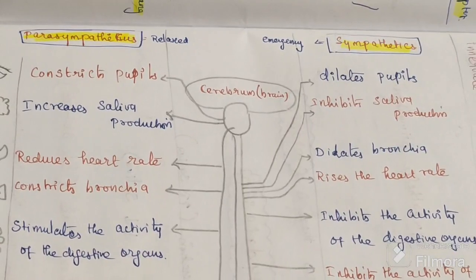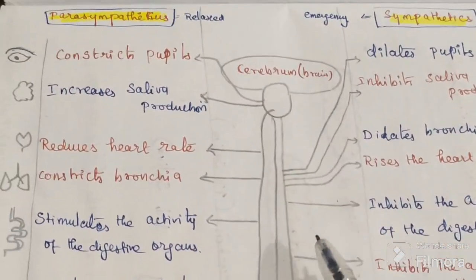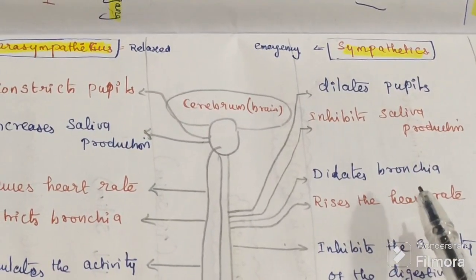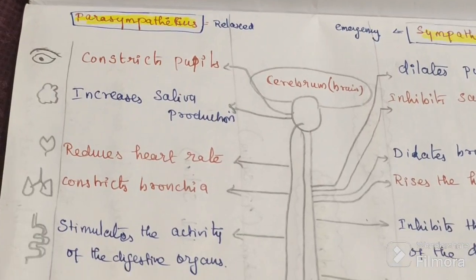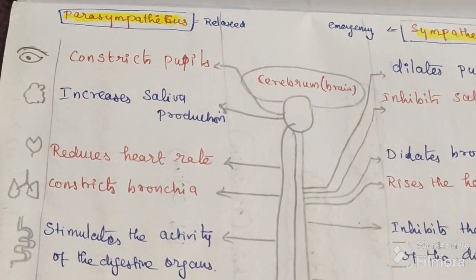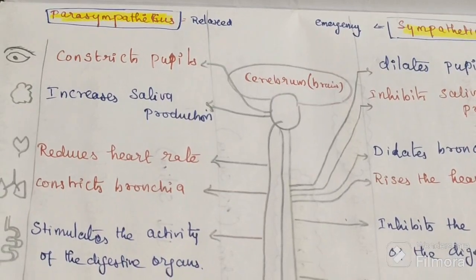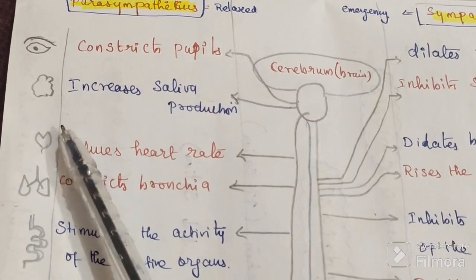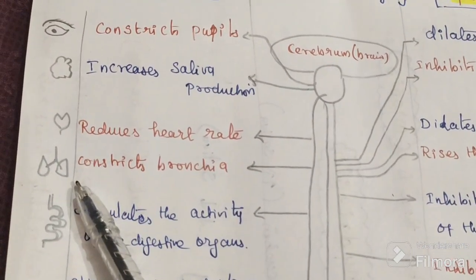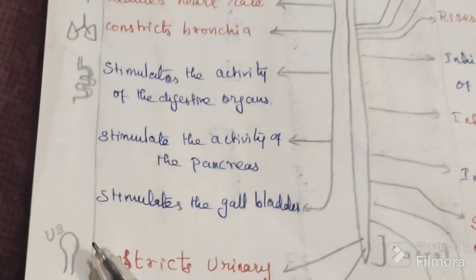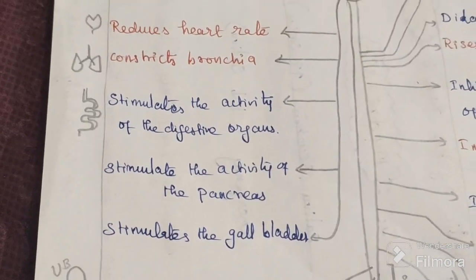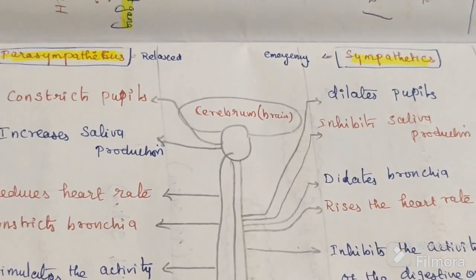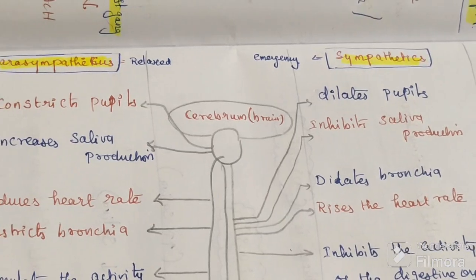First, their action. So this one is the central nervous system. This one is the relaxed state. This one is the emergency state. So see various organs. Okay, eyes. In the eye we have the pupil. Then the salivary gland. Then heart, then lungs, then GIT. Then urinary bladder. Each of our organs has both nerves, sympathetic and parasympathetic.